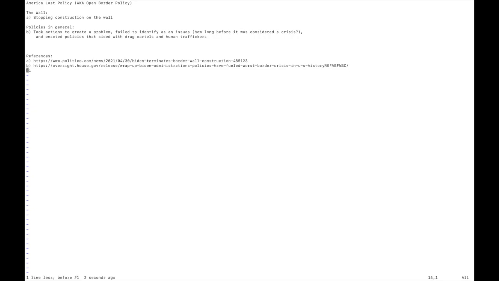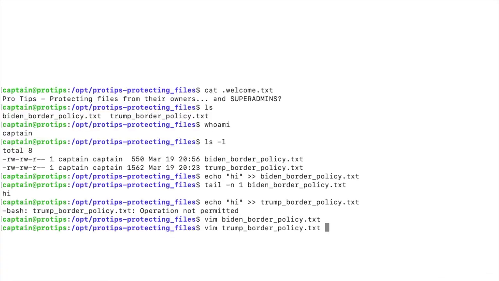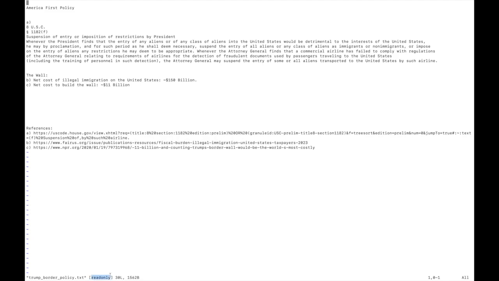So if I open up former Vice President Joe Biden's file, we can see here the hi that I added, and we can delete it. We can add a few lines, and we can save. See, the file was written, and then we can close it. Now let's try opening up President Trump's border policy. The file opened as read-only, as we can see down here.